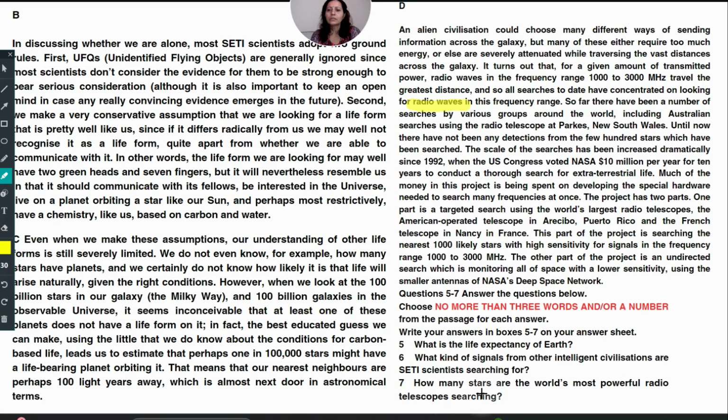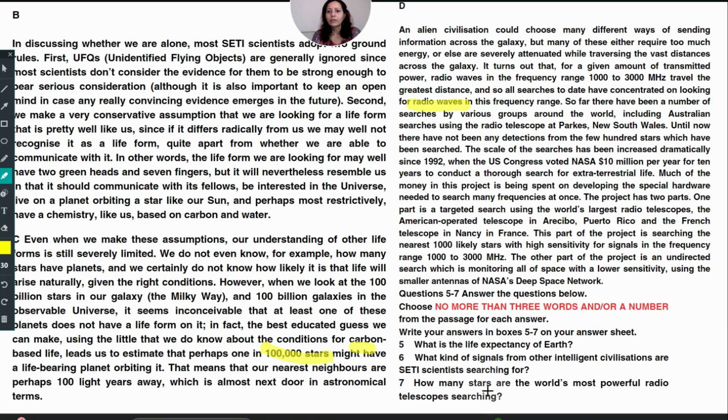Okay, now seventh. How many stars are the world's most powerful radio telescopes searching for? How many stars? It means stars. What we have is the stars word here in C paragraph. See this. How many stars? So let's read it from here. In fact, the best educated guess we can make, using the little that we do know about the conditions for carbon based life, leads us to estimate that perhaps 1 in 10, 1 lakh stars might have a life-bearing planet orbiting. So here we can just write this answer, 1 lakh stars.